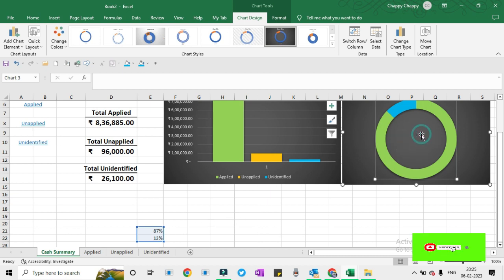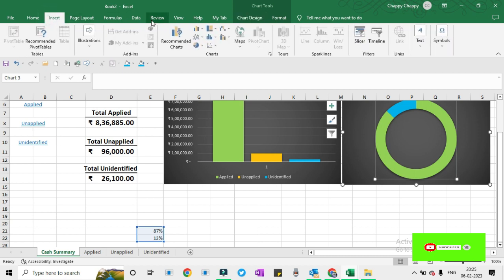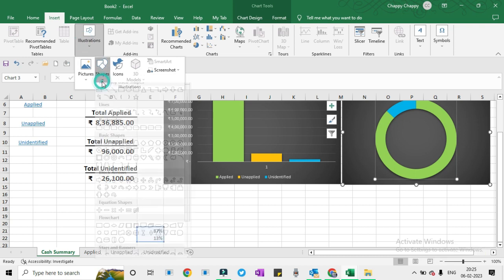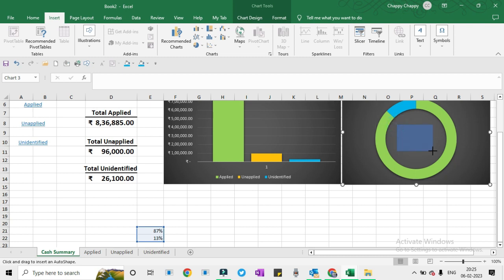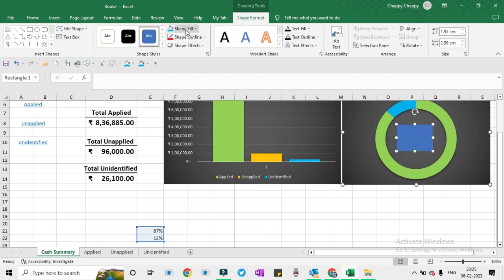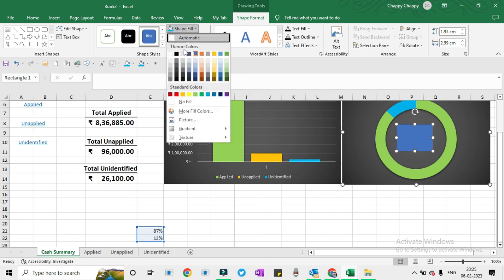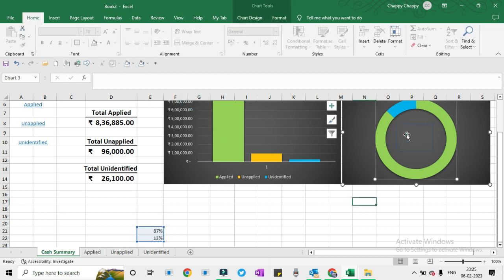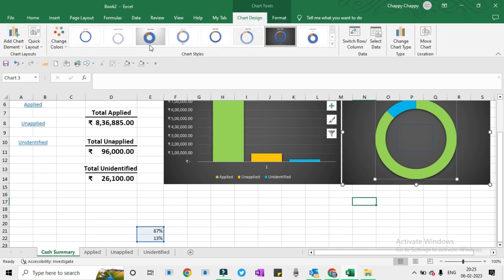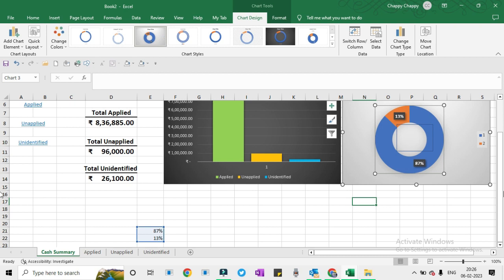We will remove these legends by just clicking on them and removing them. This portion you can increase or decrease by the donut hole size. Let me reduce the size to 75%. Now you can see. Alright, so this blue color represents the applied portion, so I will color it green.